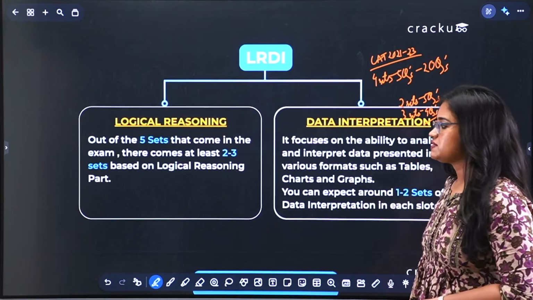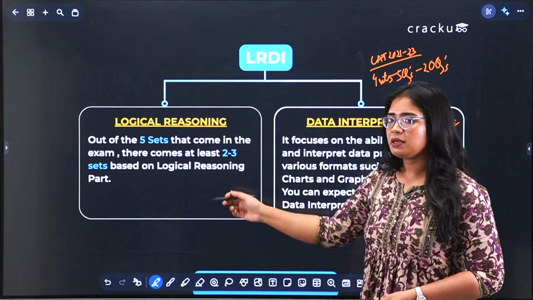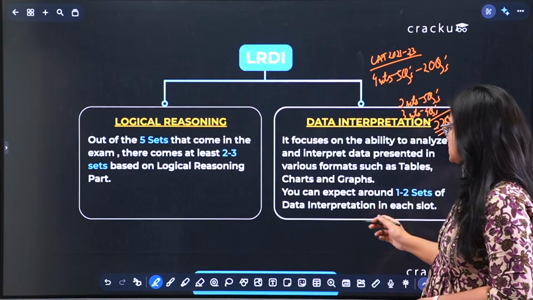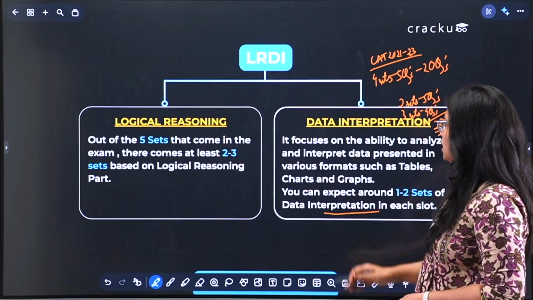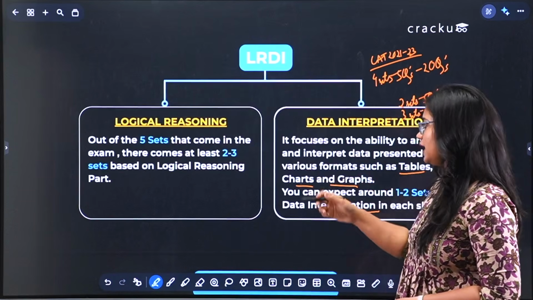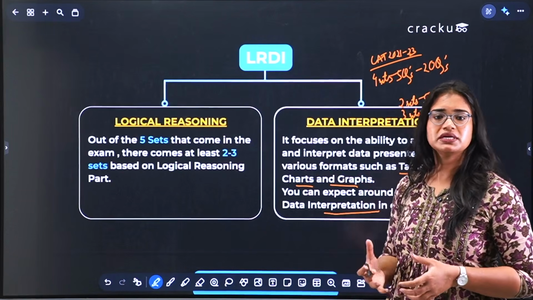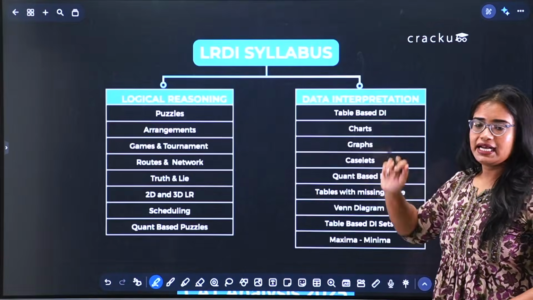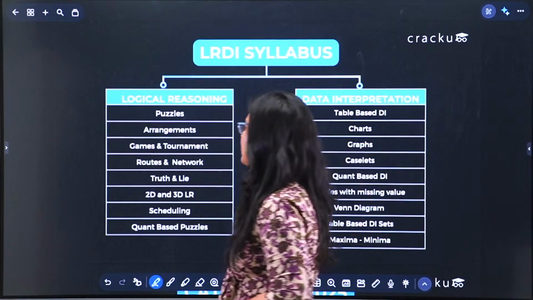Now out of those 5 sets, 2 to 3 sets are generally based on logical reasoning and 1 to 2 sets are based on data interpretation. Now your data interpretation basically includes your tables, charts and graphs, and your logical reasoning basically includes your puzzles and arrangements. Now coming to the LRDI syllabus, under logical reasoning we are